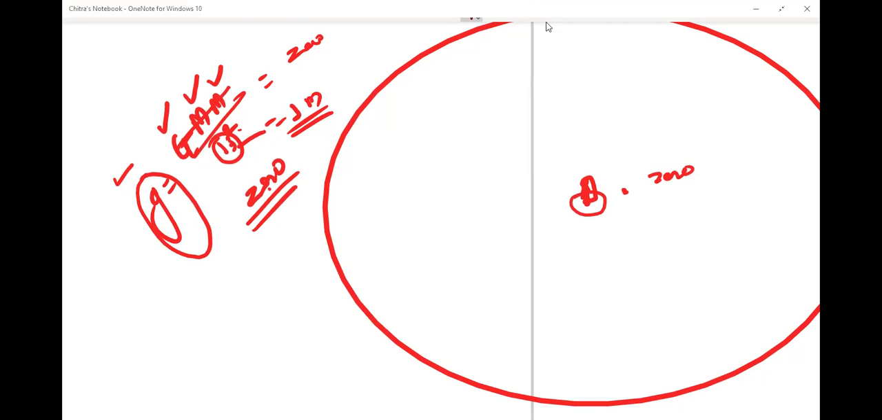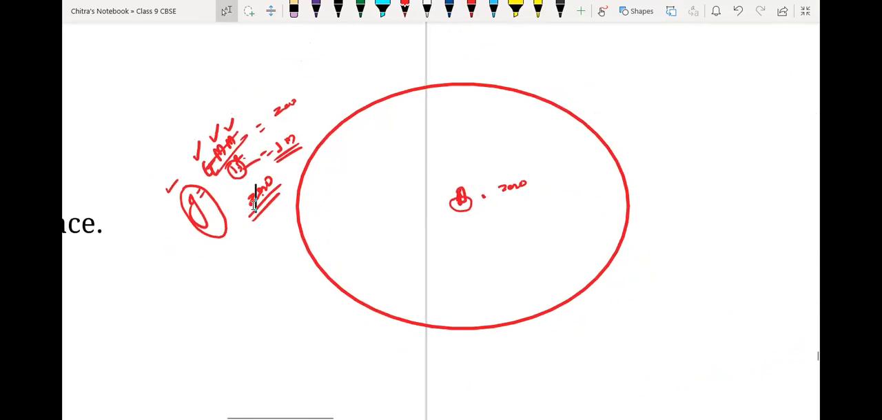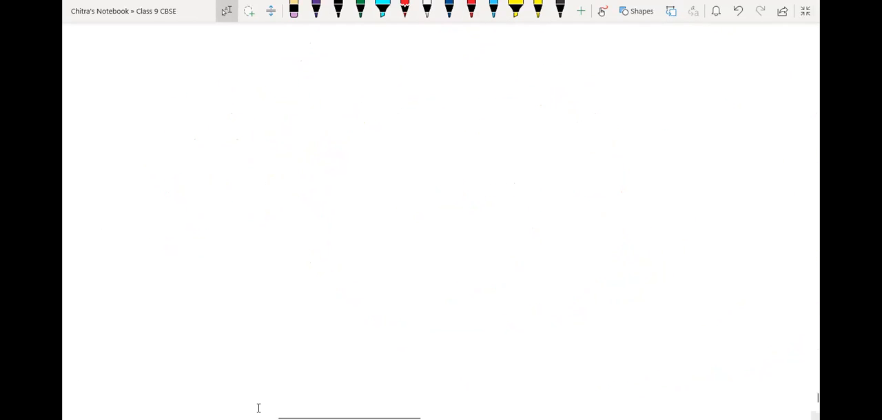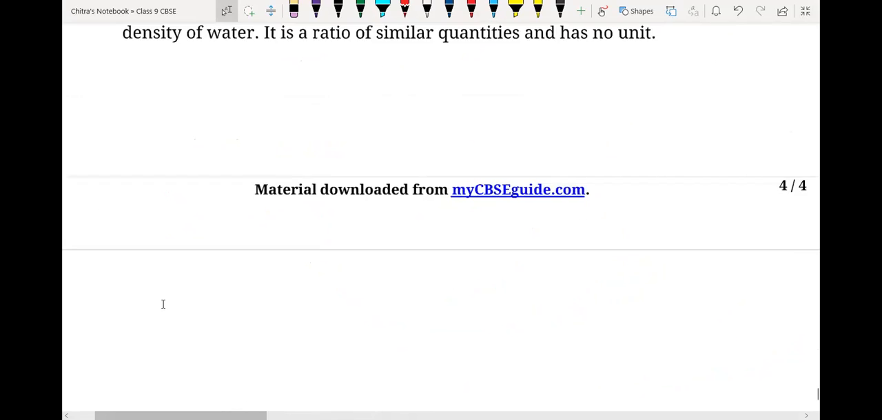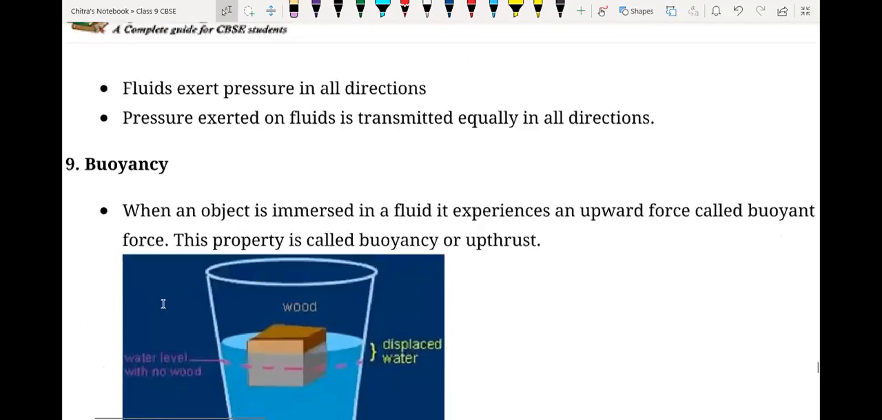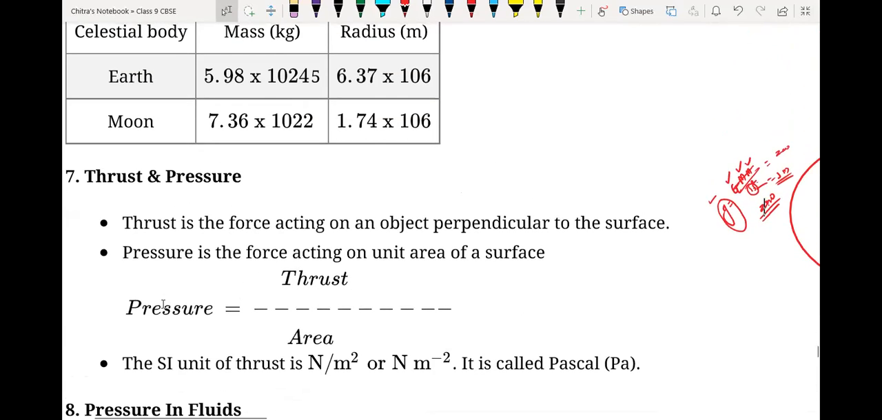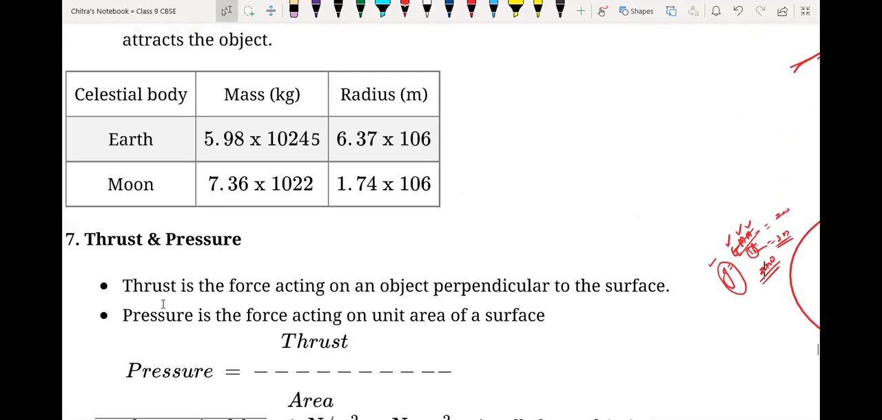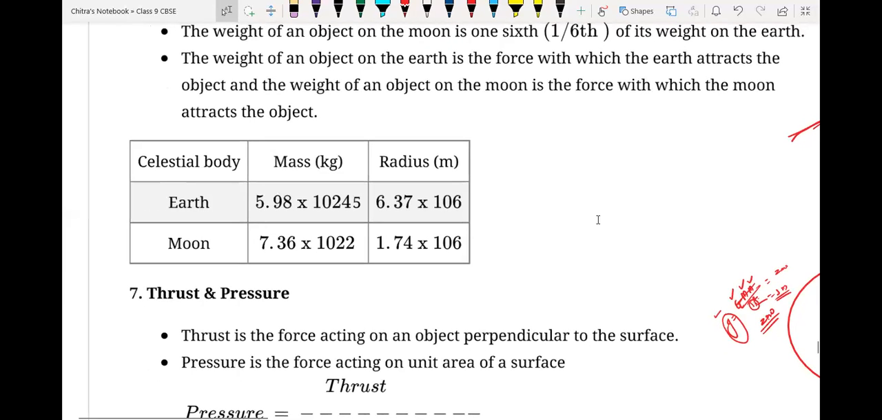Okay, so this is all about the acceleration due to gravity, and the difference between mass and weight. Sir, thrust and pressure, this is not coming, sir. It's coming till mass and weight, sir. So I have a separate chapter for pressure.